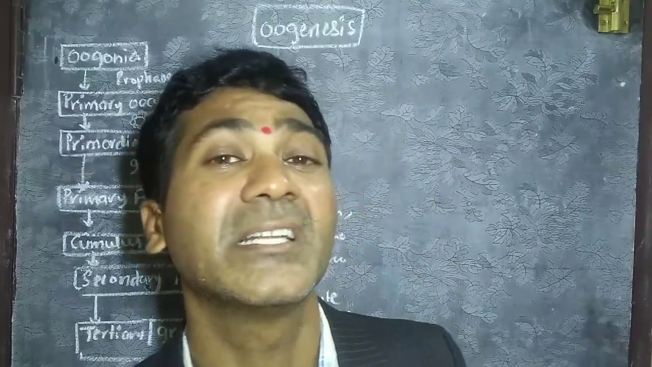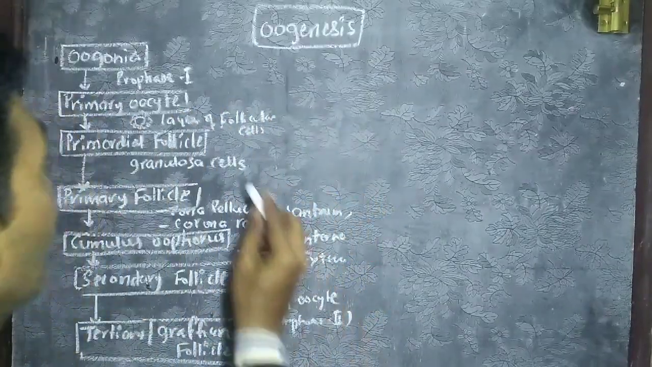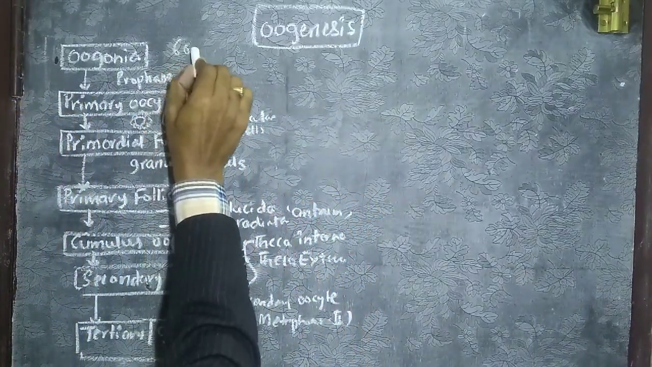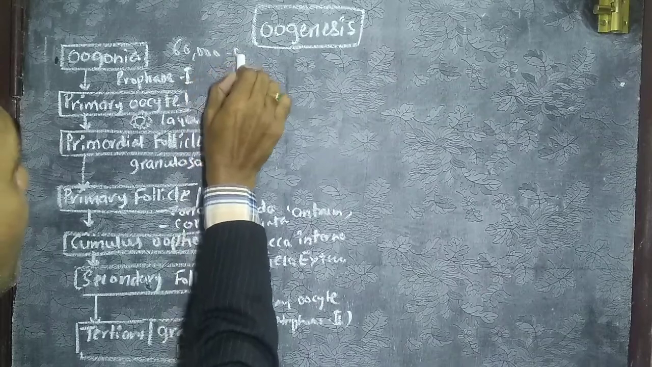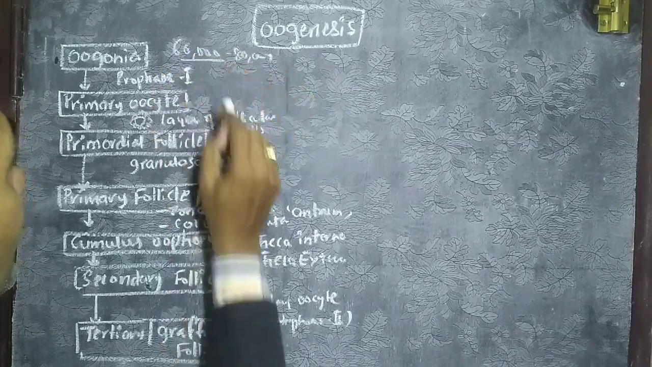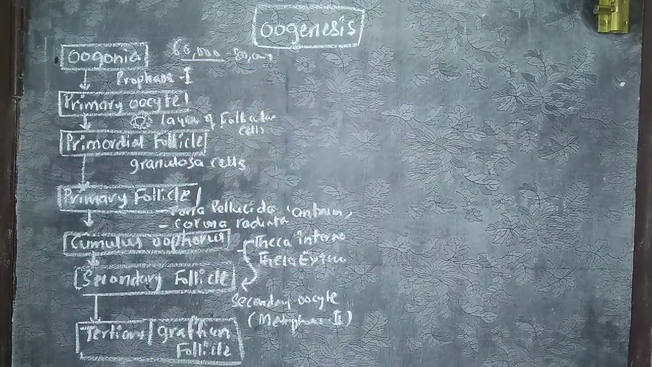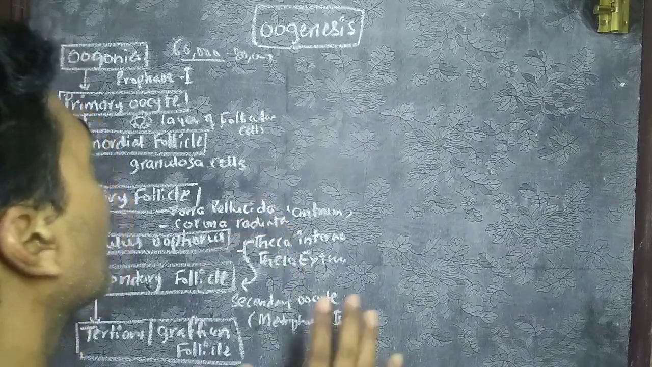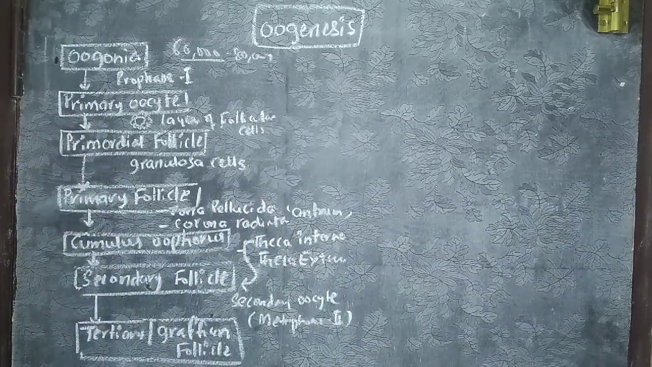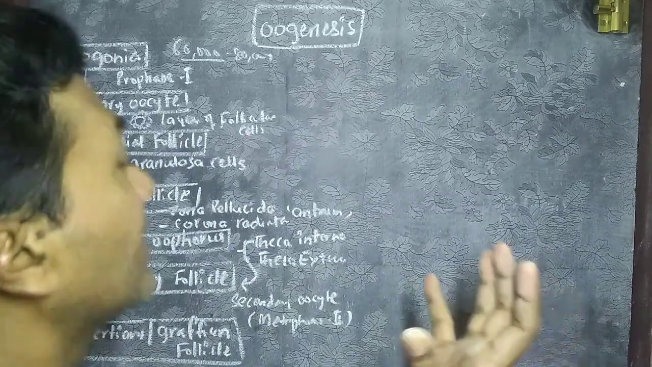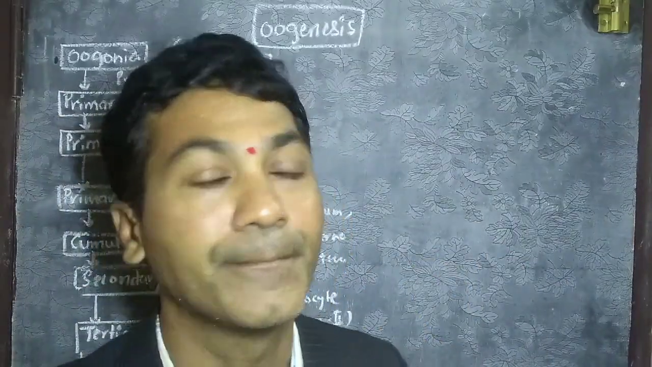Means they start degenerating, and finally at the stage of puberty, their number becomes 60,000 to 80,000. Remember, no more cells are being added, but in spite of that, they are degenerating.